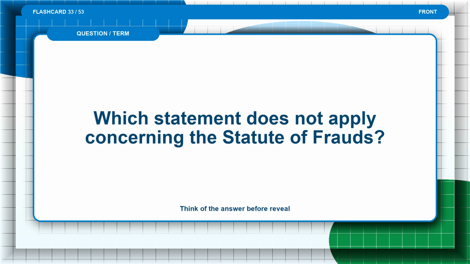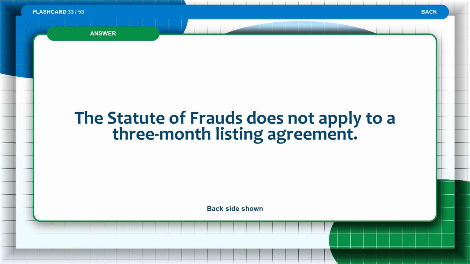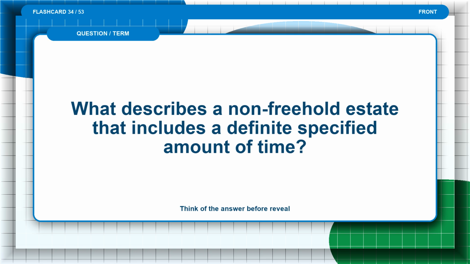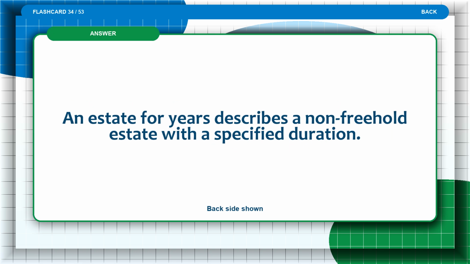Flashcard 33. Which statement does not apply concerning the statute of frauds? Think of the answer before the reveal. The answer is, the statute of frauds does not apply to a 3-month listing agreement. Flashcard 34. What describes a non-freehold estate that includes a definite specified amount of time? Think of the answer before the reveal. The answer is, an estate for years describes a non-freehold estate with a specified duration.